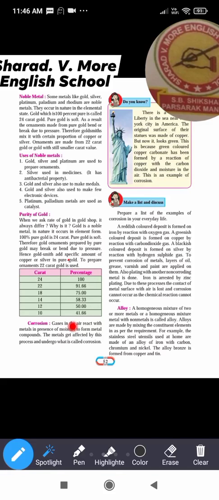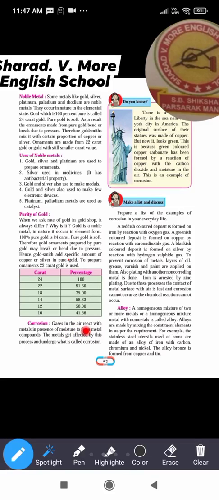So these are all nothing but the corrosion of metals, and because of corrosion there is a loss in the mass of the weight, and therefore there is an economical loss.